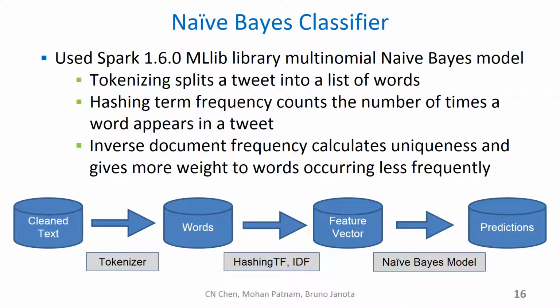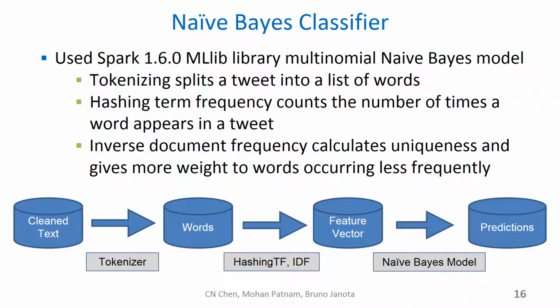The next sentiment analysis that we performed was using a multinomial naive Bayes classifier. This model takes the preprocessed text as input and tokenizes the string into a list of words. This is usually done on whitespace by default. Next, we compute the hash term frequency, which is the step in which the preprocessing makes the biggest difference.